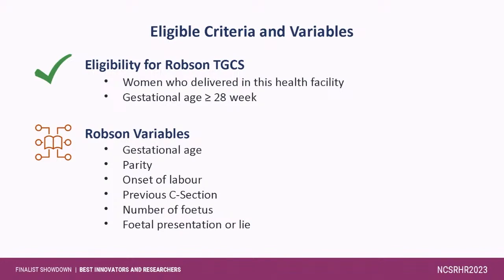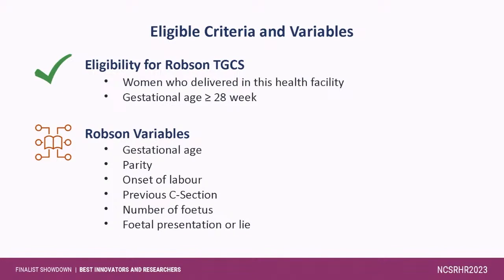With these 6 objective variables, we can classify all our mothers who delivered in these facilities into the Robson 10 groups. If any of the variables is missing, then we classify this portion of the data as the unclassified group.